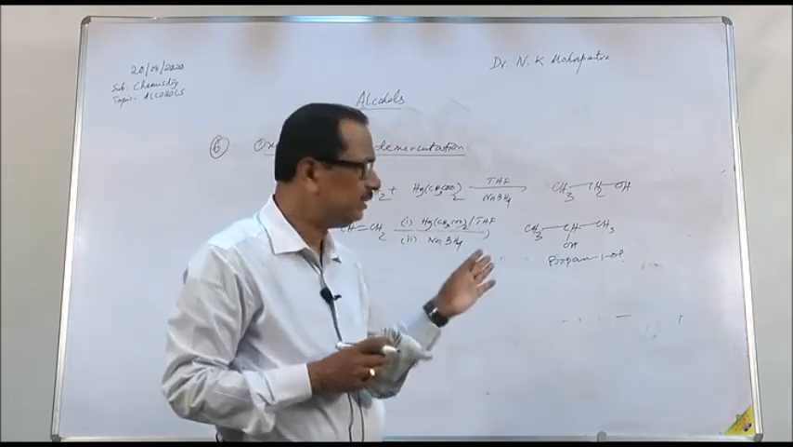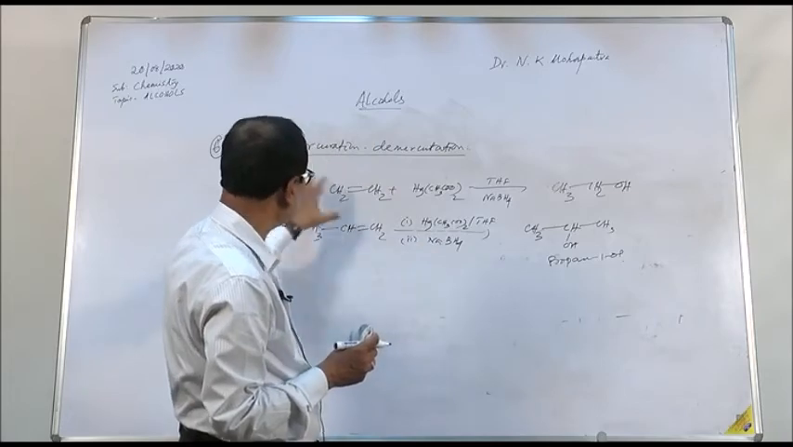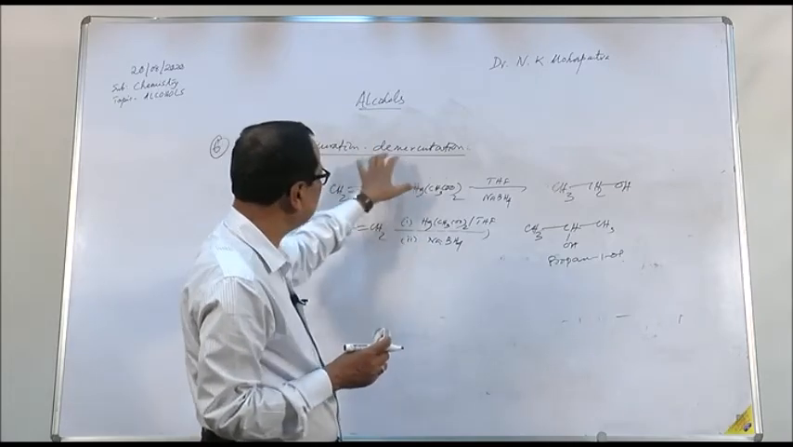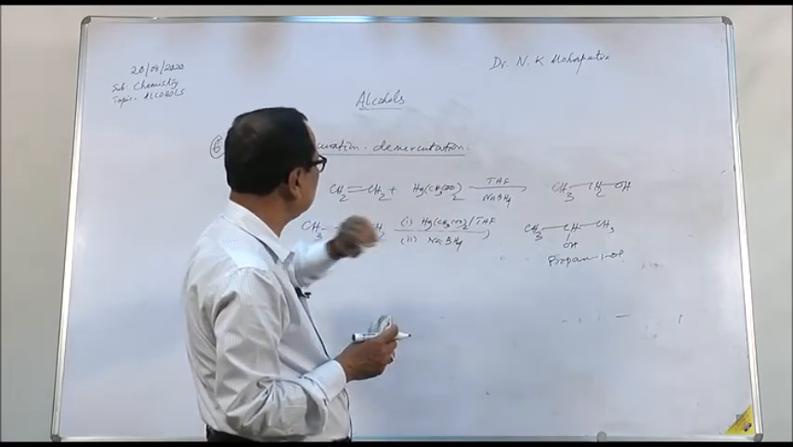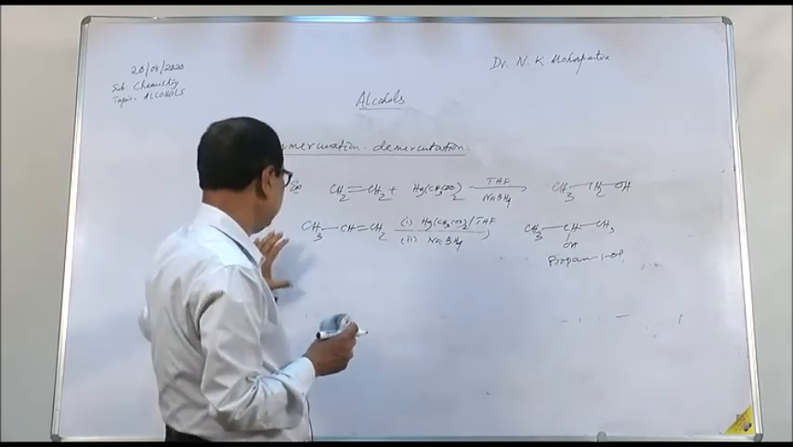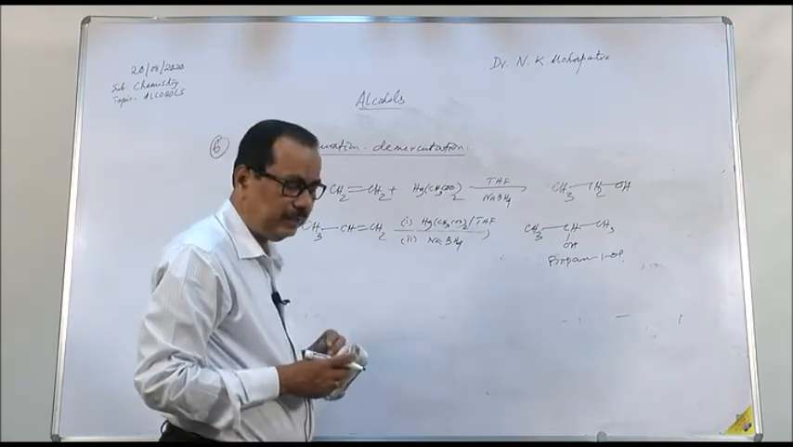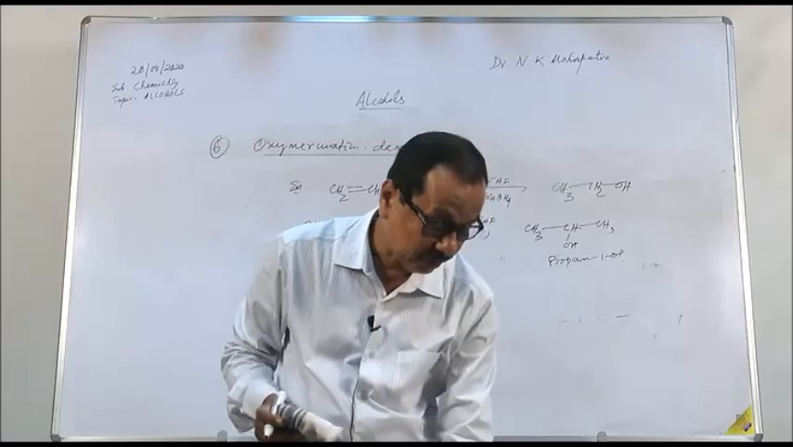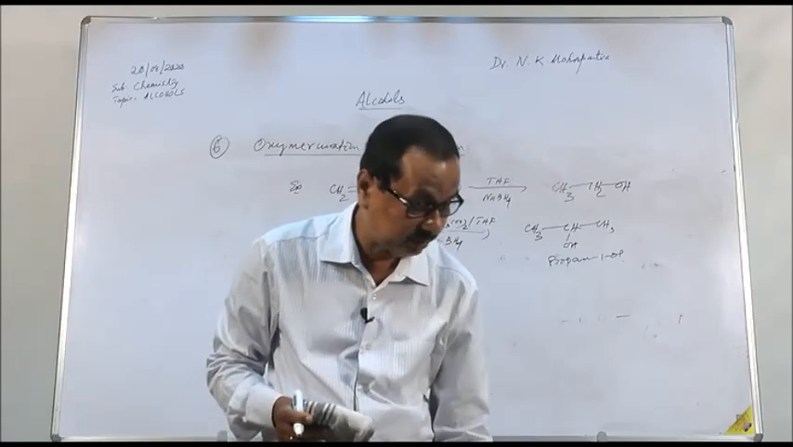Since this reaction is in two steps, one is oxymercuration and another is demercuration, the removal of the mercury compound. A two-step process requires a lot of time, so we are not discussing the mechanism of this reaction.